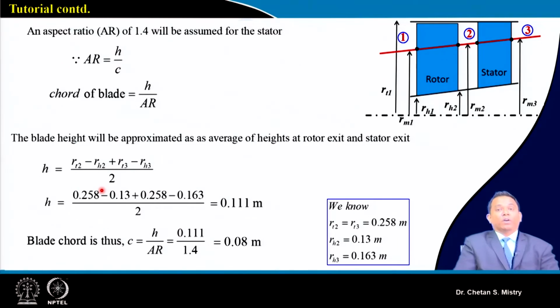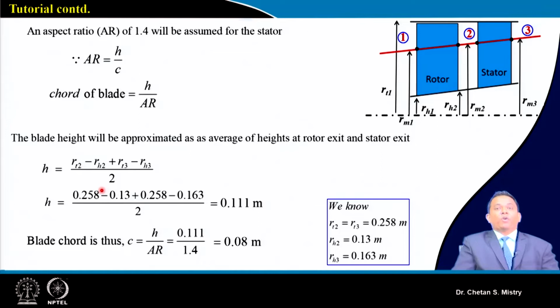Now the next step is the design of the stator. Here also we are looking for what will be the height and what needs to be the chord. We also need to assume the number of blades for the stator. For the sake of understanding, here also let's assume the aspect ratio to be 1.4.